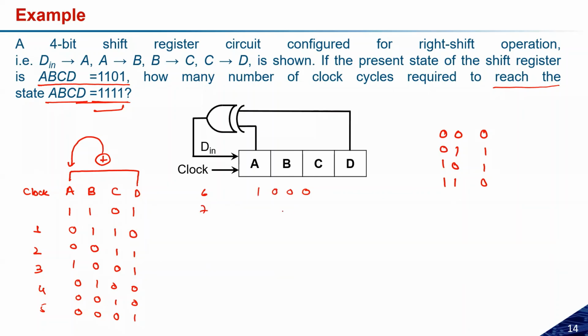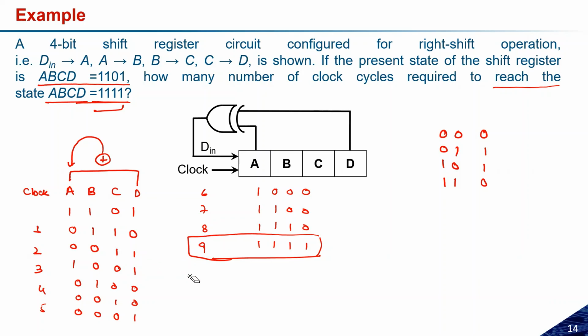The 7th will give 0 0 1 1. The 8th will give 0 1 1, and then 1 0, this will give 1, and the 9th will give, yes, this is now correct. So 1 1 1 and 1. So it required 9 clock pulses. Sorry, I made a mistake here at step 2. So total 9 clock pulses are needed to get ABCD 1111. I think this is correct, right?